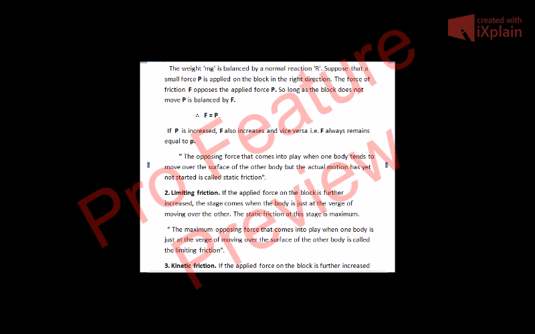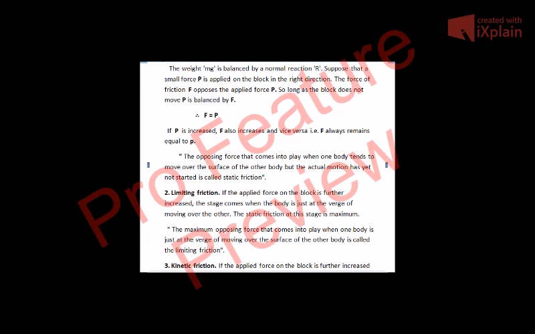Suppose that a small force P is applied on the block in the right direction. We want to take the block towards the right. The force of friction F opposes the applied force P. So long as the block does not move, P is balanced by F. If the block does not move, then remember that the applied force P is equal and opposite to the frictional force F. Therefore, F is equal to P.